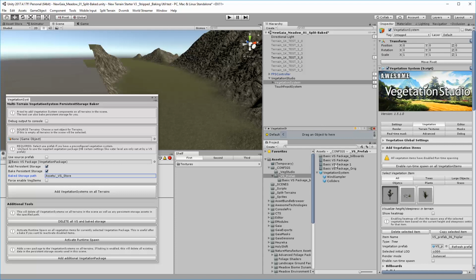I've just dropped this in and I'd done a previous bake, so it had set all the vegetation items to be disabled. So traditionally when you're using just one system, you just press this button, enable runtime spawn, and that will re-enable everything. That's essentially what this is for. For this selected package, if I click on that, it'll look for it in any of the terrains and activate it.